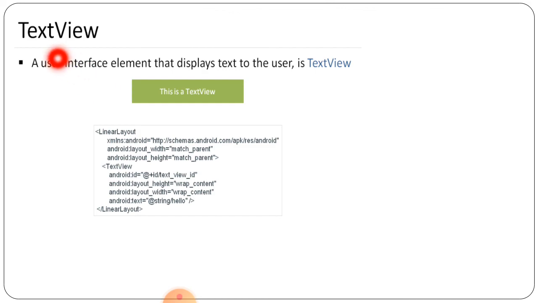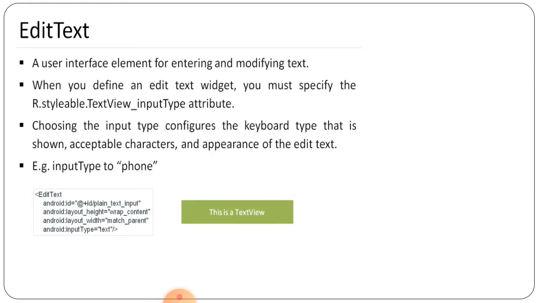Next is a text view. So that is a user interface element that displays the text to the user, that is a text view, we can say. So this is a text view. Only the text part can be seen here. See here we are able to see this text view. उसके अंदर क्या लिखना है, रैप कंटेंट और सब जो भी एट्रीब्यूट्स है वो सब लिख सकते हैं. लीनियर लेआउट के अंदर सिंपल सा एक टेक्स्ट आ जाएगा. So that is a text view part, we can see.